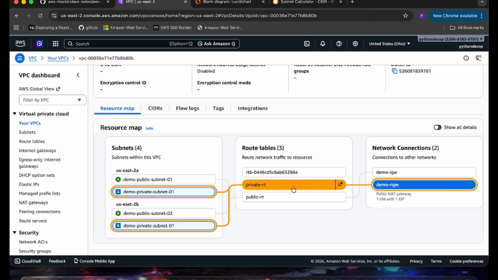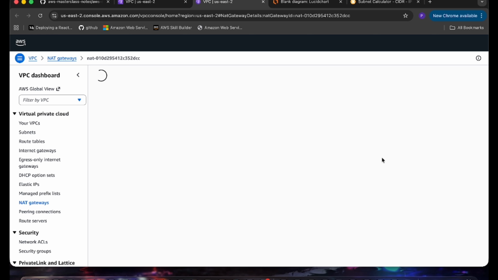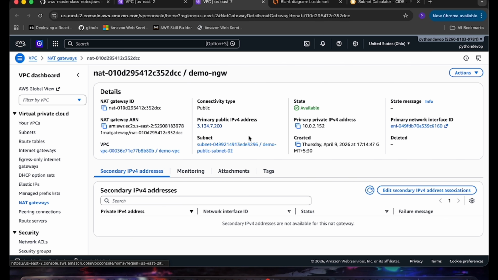And if you want to check how the private subnets are secure, you can open the NAT gateway from here as well. Click on it. So our NAT gateway is loading. Yeah, it's open. You can check it is created in the public subnet. So the NAT gateway is not exposed directly to the internet. It is created in the public subnet, and via that it gets the internet. So that's how the private subnet is secure.